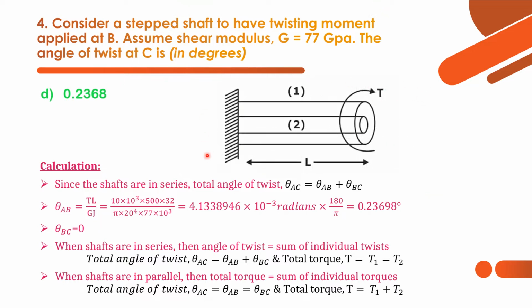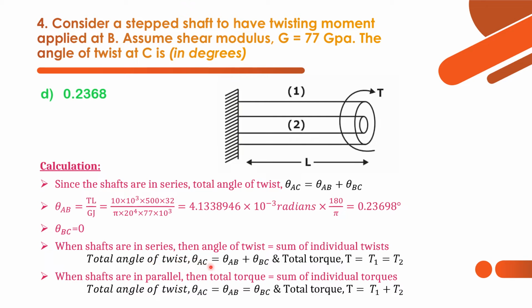And this is a pictorial representation for shafts in parallel, because you can see here the torque is applied, and this is one shaft, inside which there is another shaft made of a different material. If a torque T is applied, then the angle of twist will be one and the same for both shafts. So that means both are in parallel. So this is the concept behind shaft in series and shaft in parallel.